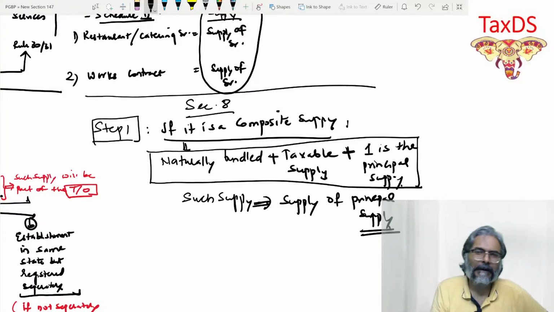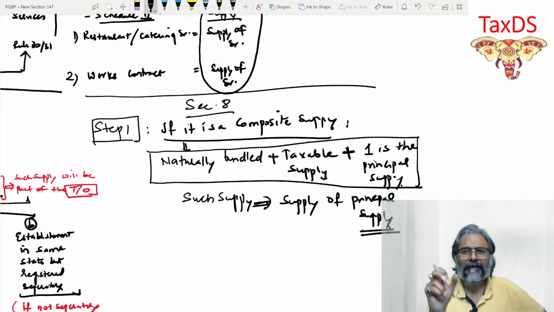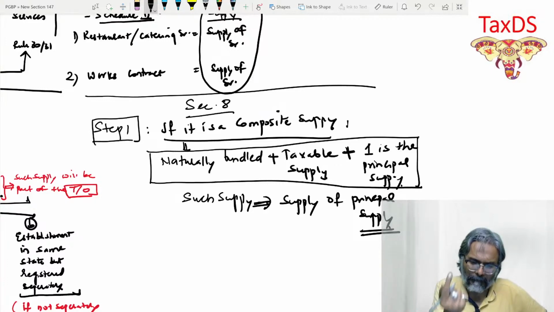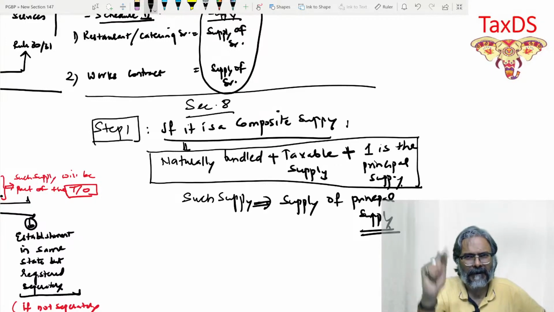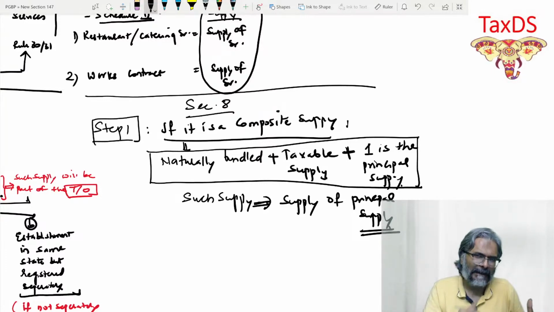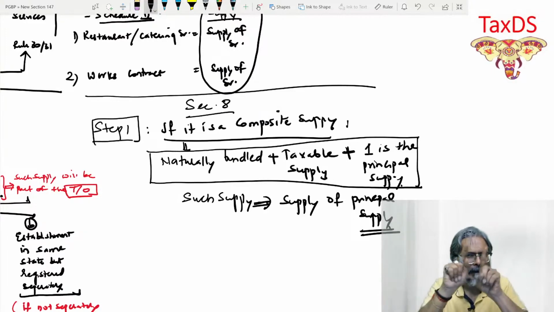Supply of a principal supply. So a mobile phone with the other accessories which are supplied with the mobile phone, so they are naturally bundled, and the one is the principal supply, which is the mobile phone. So therefore, in that case, it's the case of goods plus goods, in which there are accessories and then there is a mobile phone principal supply. Both of them happen to be a taxable supply in that context.